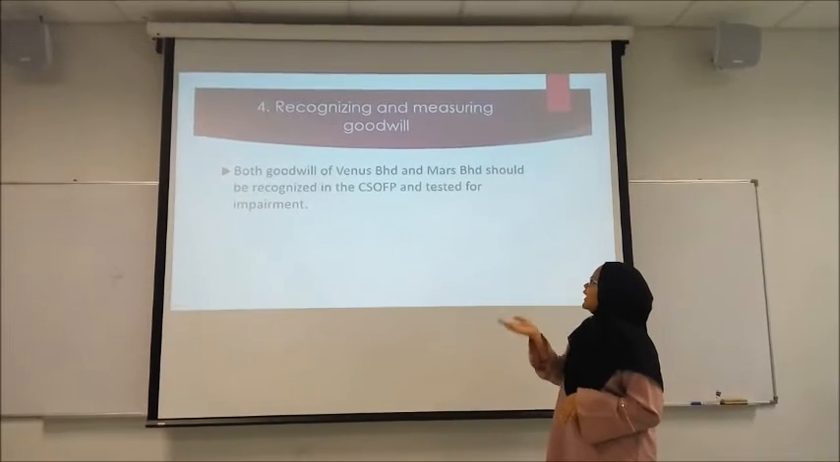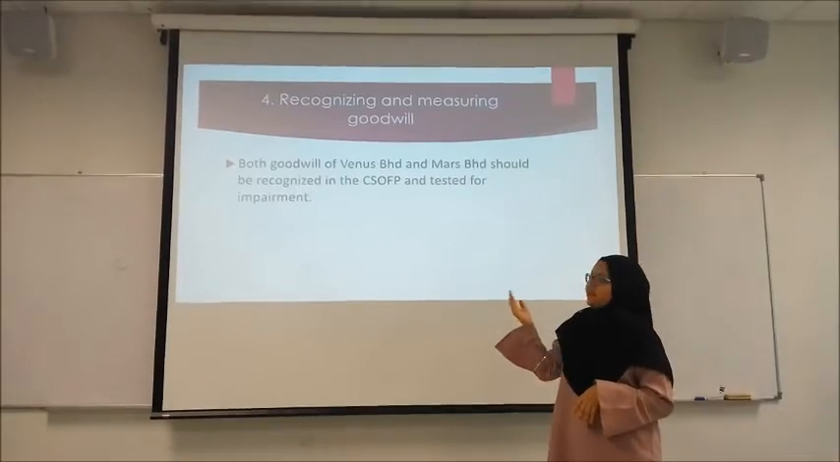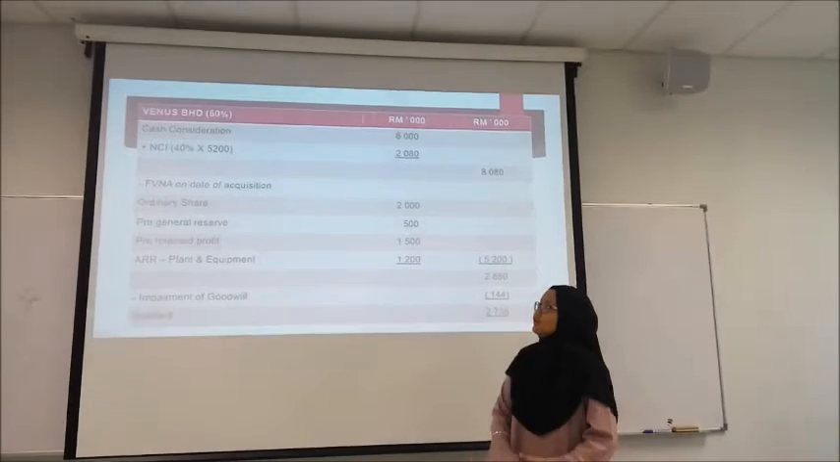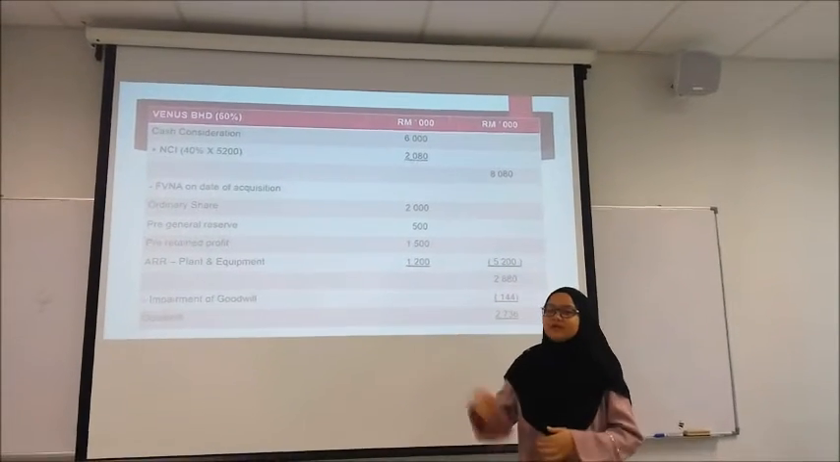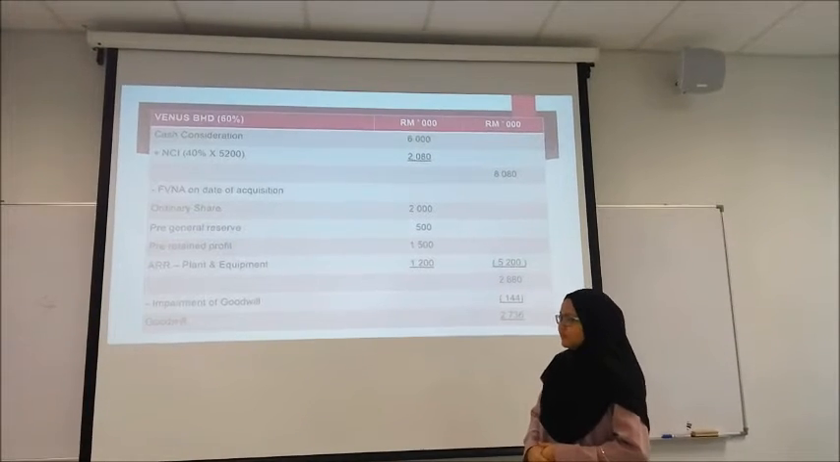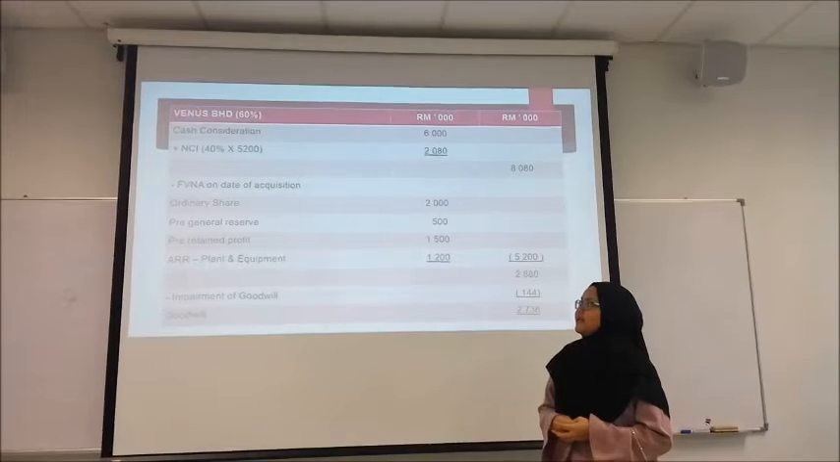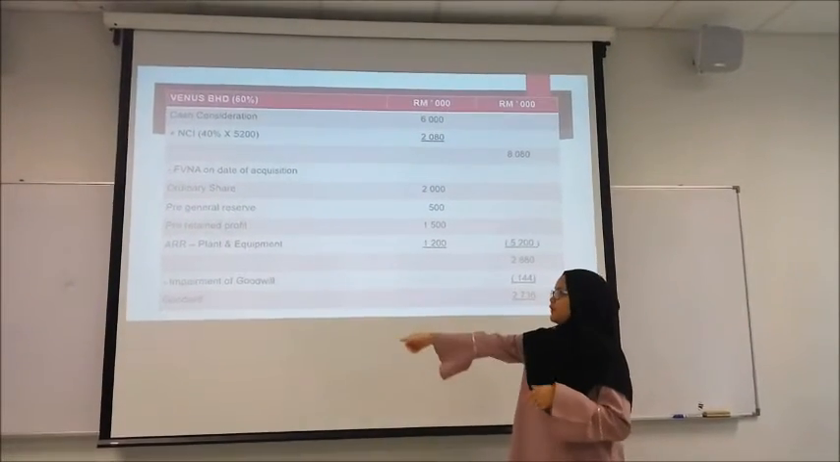So step number 4, recognizing and measuring the goodwill. Both goodwill of Balance Berhad and Mas Berhad should be recognized in the CS of FP and tax. For the goodwill of Balance Berhad, the control is 60%. So the formula is cash consideration plus NCI minus fair value of net asset on date of acquisition.